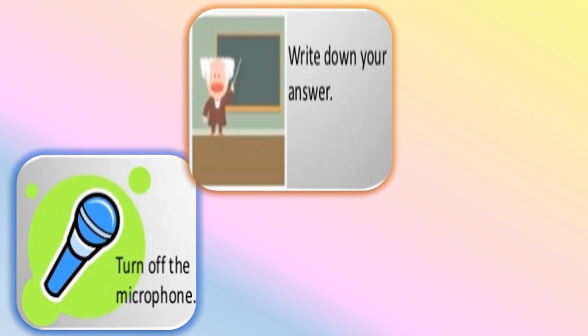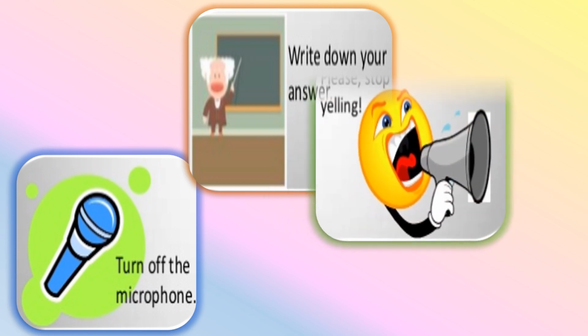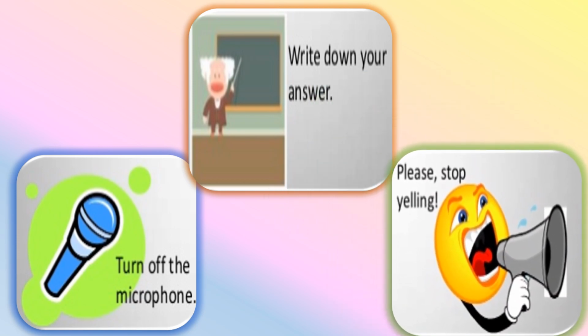Write down your answers. The teacher is telling you to write down the answers and you have to follow her command. You cannot say, no, I will not write. Right? Yes, ma'am. Please stop yelling. Now this is an expression of anger. When somebody is yelling, you don't like it, you tell them, stop yelling. And since it is expressing anger, you put an exclamation mark. Very good, Myra.